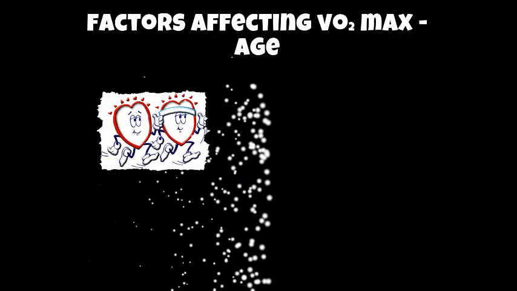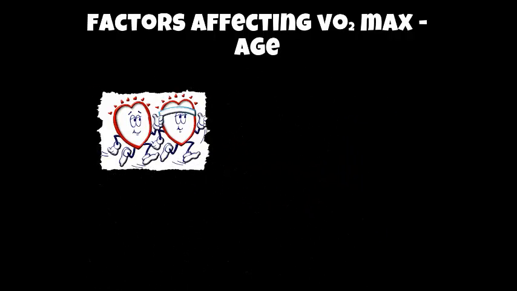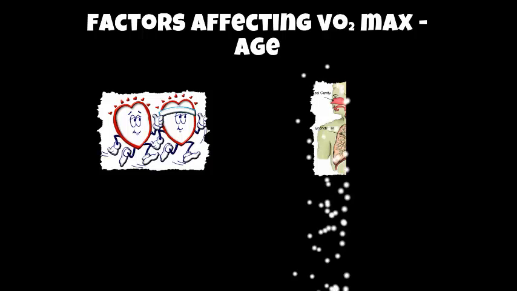So let's look at age in more detail. Basically your VO2 max can decrease with age because of your cardiovascular system. As you get older, your maximum heart rate, your cardiac output, your stroke volume and your blood circulation will all decrease as you become older.